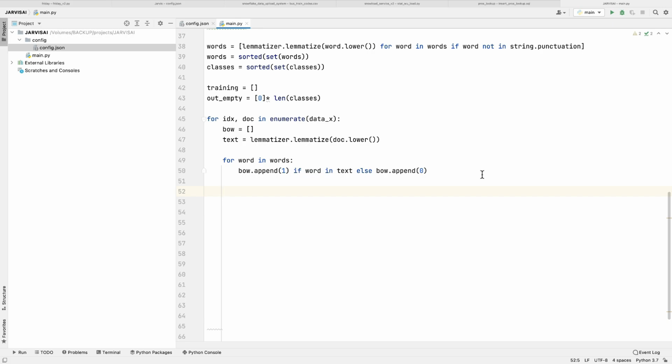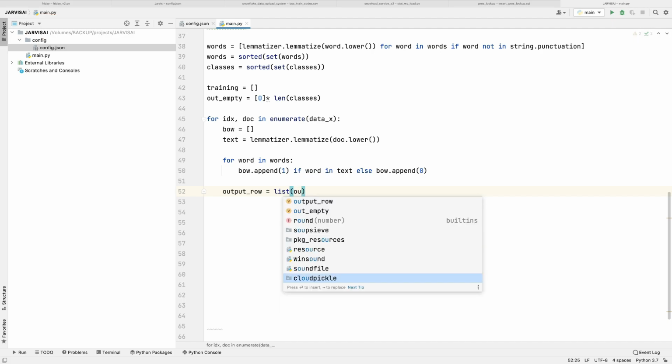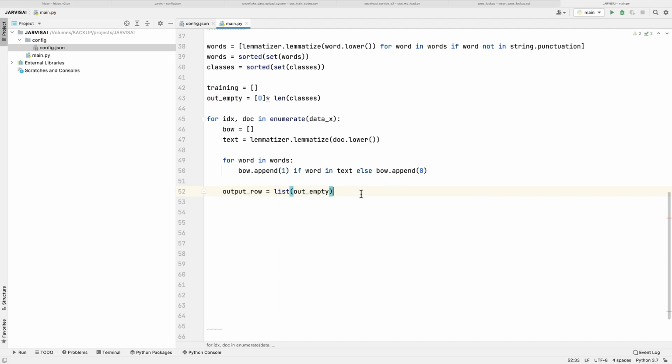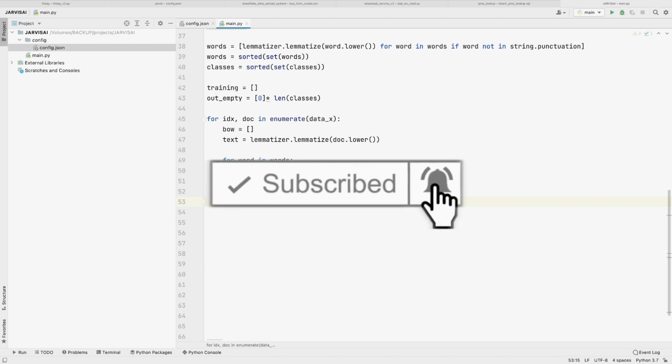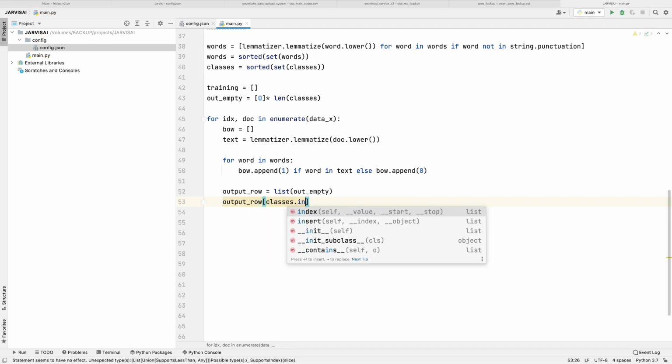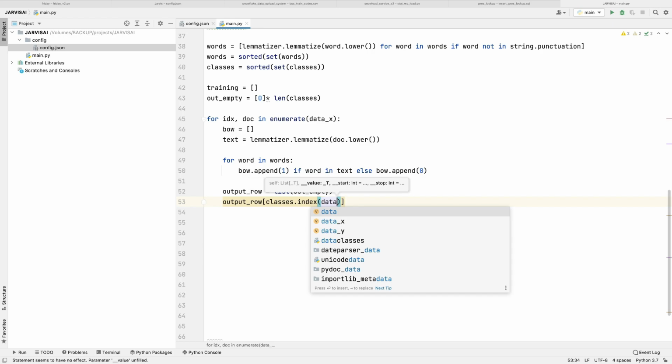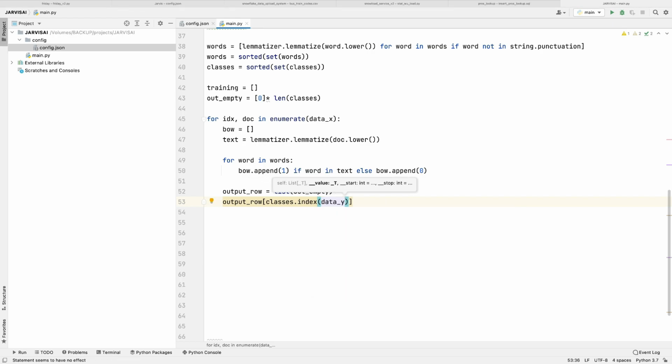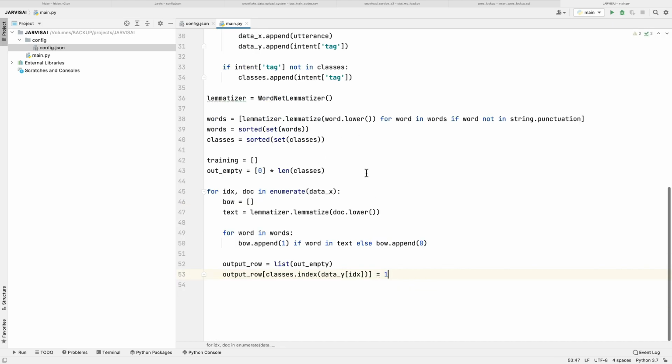So how we can do this: output row equals to list output empty, then output row, then classes dot index, then we will have data y, because the tags which we have created are in data y, right? So here I'll just put index equals to 1, right? So I have formatted my code.